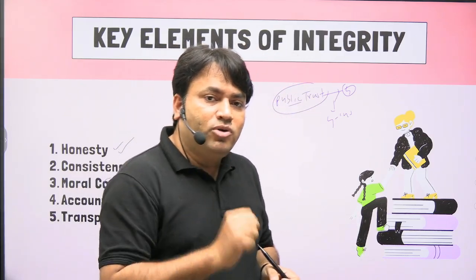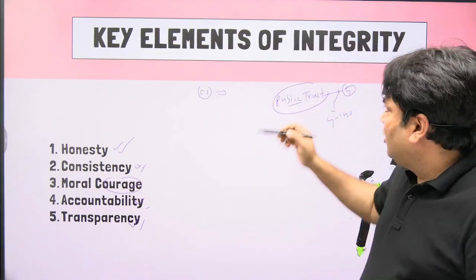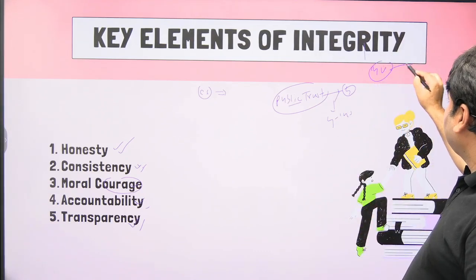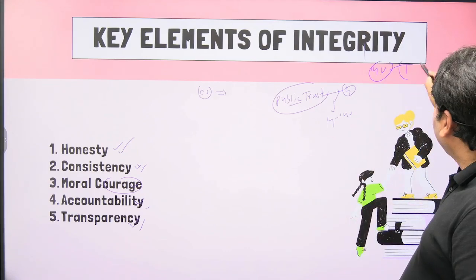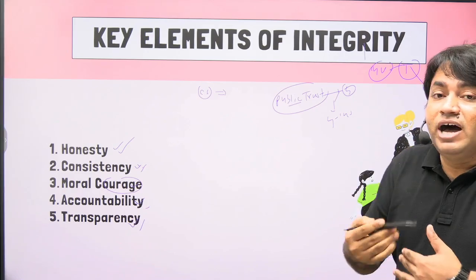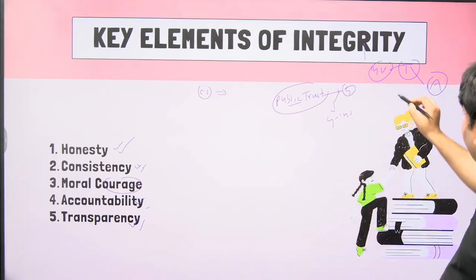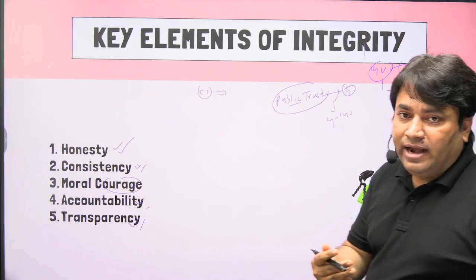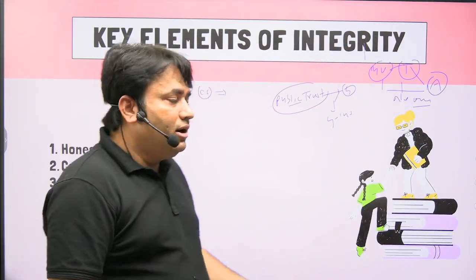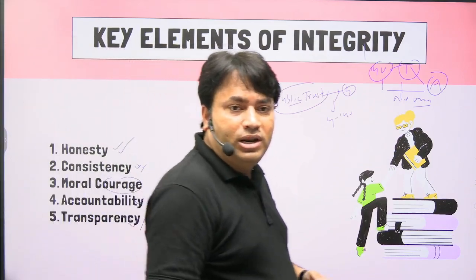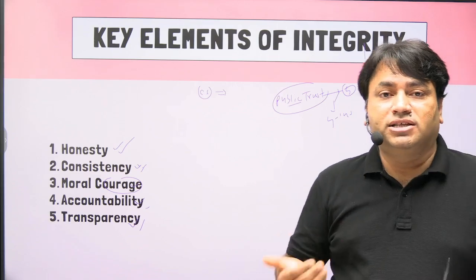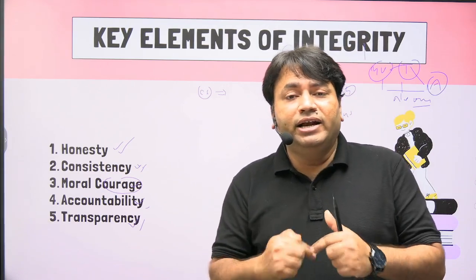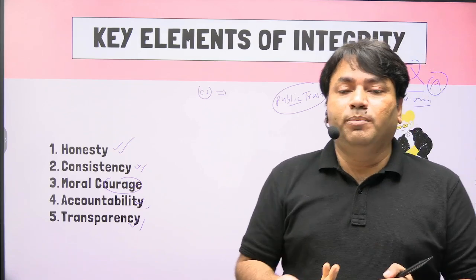So when we talk about integrity, integrity means being morally upright. We should be morally upright in our thoughts, and our actions should be in sync with our speech and thought, even if no one is watching. And this is a superior quality. The different components of this quality are honesty, consistency, moral courage, accountability, and transparency. Now, the name of the module in your syllabus is Ethics, Integrity, and Aptitude. So it shows the importance of integrity.